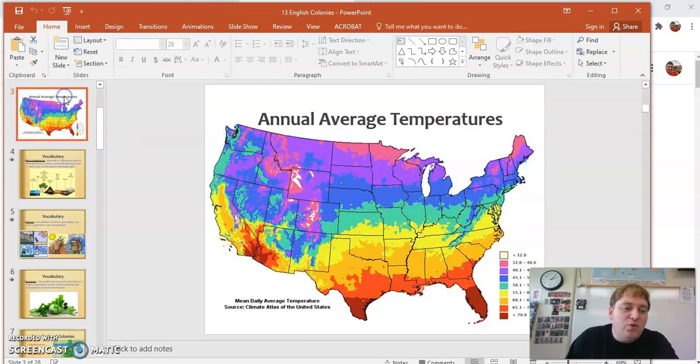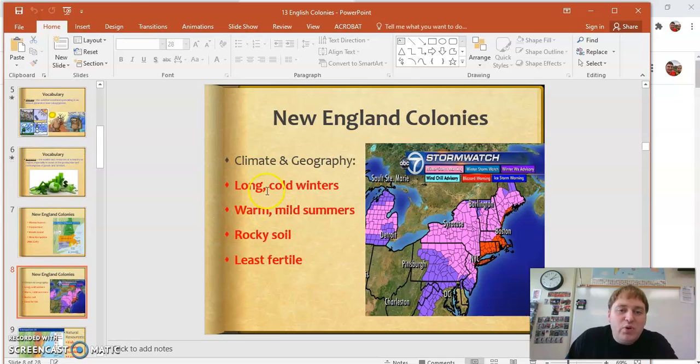And as we saw from way up here, it's going to be very, very cold. So let's look at the climate real quick. Long, cold winters, warm and mild summers, rocky soil, so there's not going to be any tobacco farming or anything like that. One, the weather's too cold. Two, the soil is not very good for it.